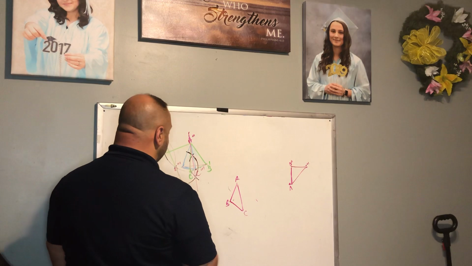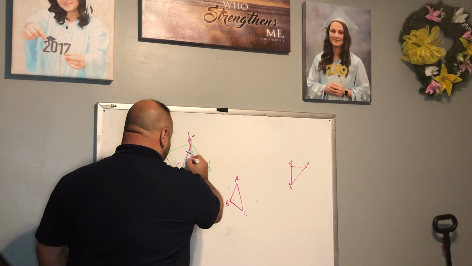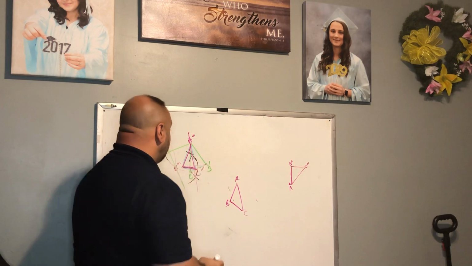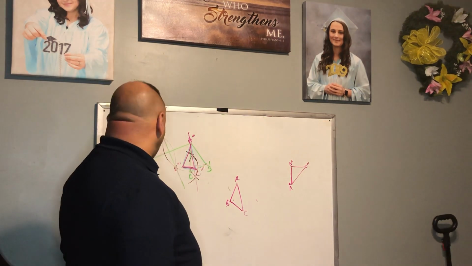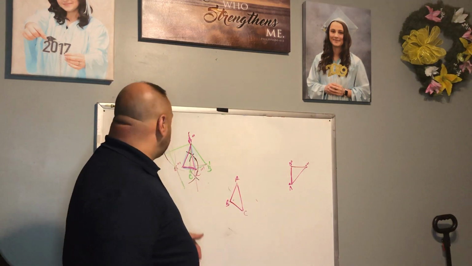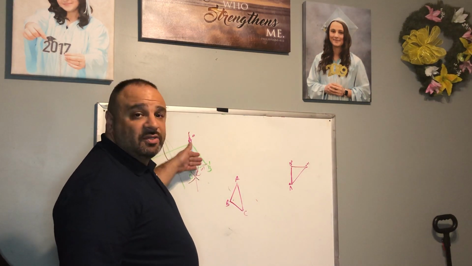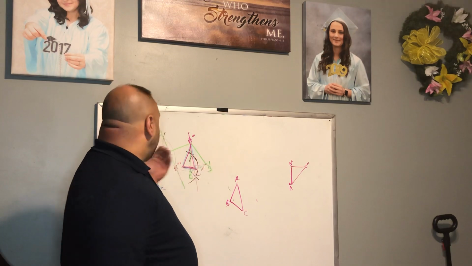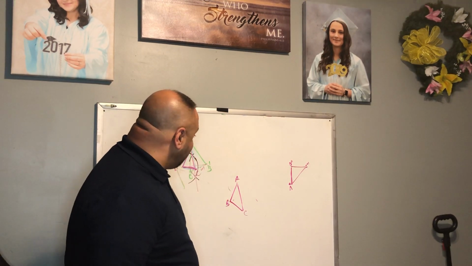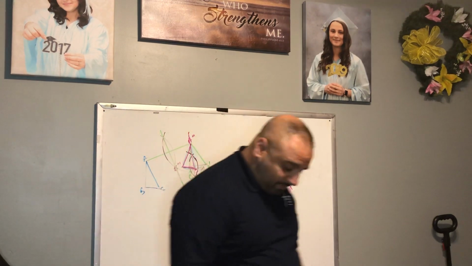Now here's what you're going to notice. If I connect my line segments, we mapped it on. So we can prove that this triangle ABC is congruent to triangle A''' B''' C''', because by mapping we're able to prove that it maps right on top. All right, let's look down at number 4 here. We'll do number 4 together.